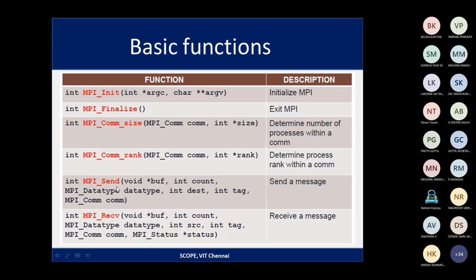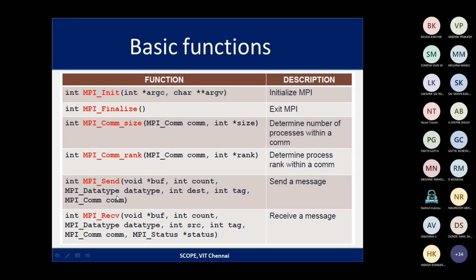And MPI send is used when we want to send a message. The message will be sent from the source to the destination. So the parameters we need to pass are the buffer, count, data type, the destination, the tag related to it, and the MPI communicator.